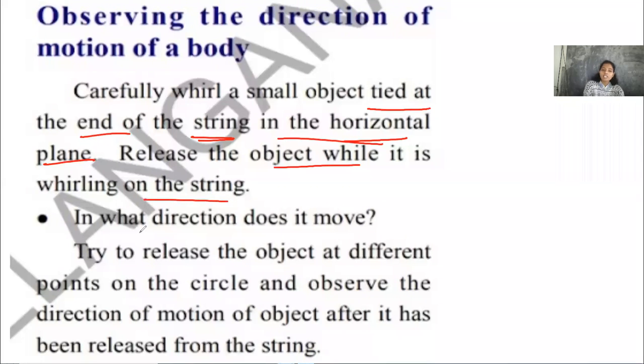Now when we release that object, in what direction does it move? What do you understand by this? Can anyone say?